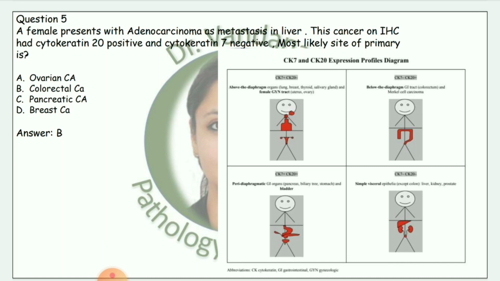Next question, a female presents with adenocarcinoma as metastasis in liver. This cancer on IHC had cytokeratin 20 positive and cytokeratin 7 negative. Most likely site of primary is. Options are ovarian carcinoma, colorectal carcinoma, pancreatic carcinoma and breast carcinoma. The answer is colorectal carcinoma.